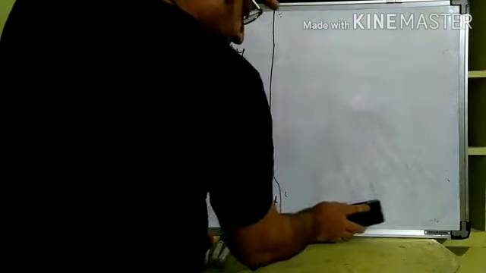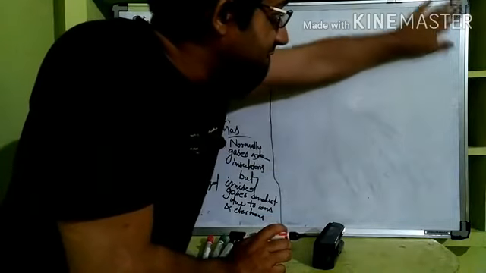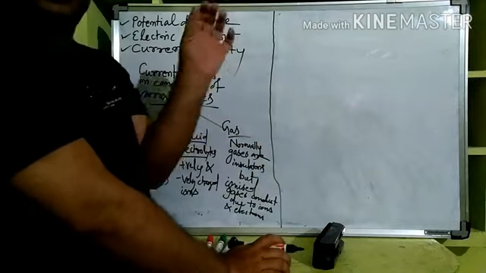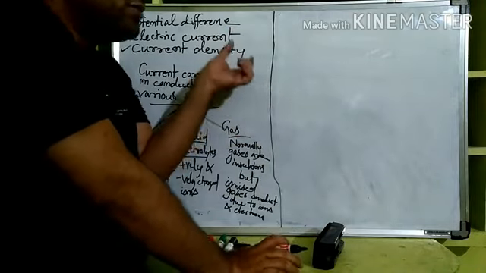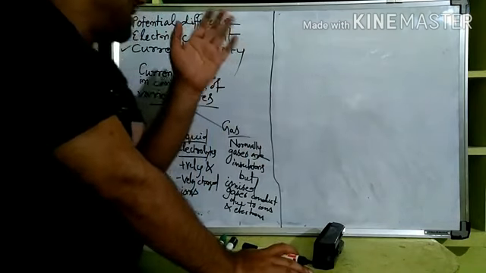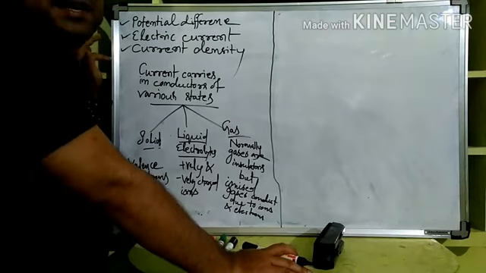We will see the terms regarding electricity in detail now. Those terms are used most of the time, but a proper in-depth understanding of them is required, so that whatever we discuss in terms of them is very clear in our mind. The terms are potential difference, electric current, and current density.